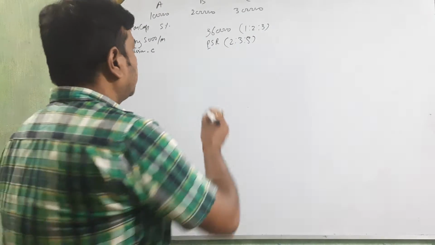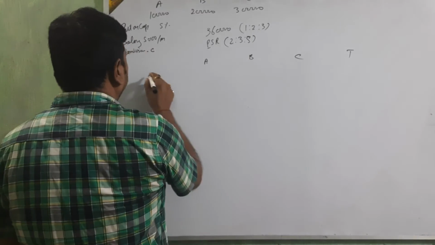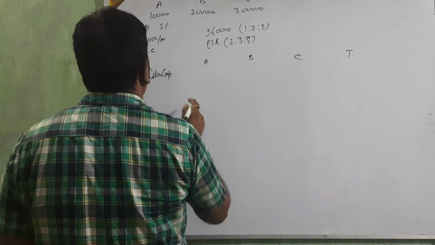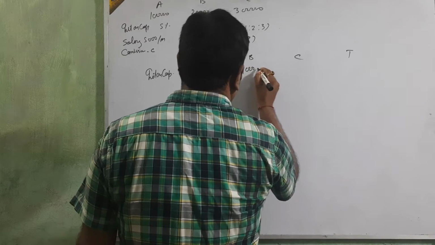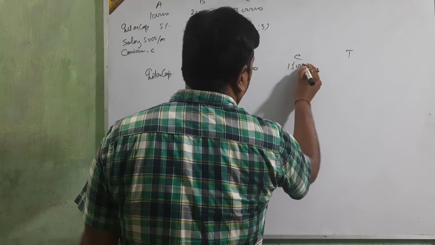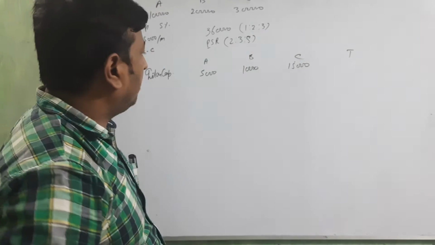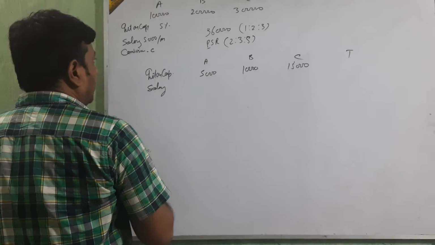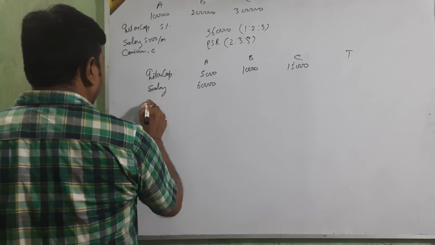Okay, first A, B, C and total, then interest on capital at 5%. What amount is coming? 5,000, 10,000, 15,000. Okay, clear? 5,000, 10,000 and 15,000. Then salary of A, 5,000 per month means 60,000.